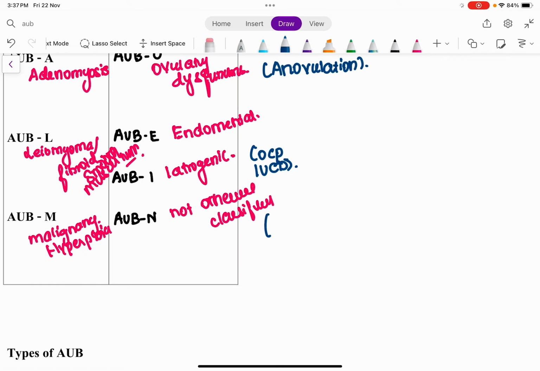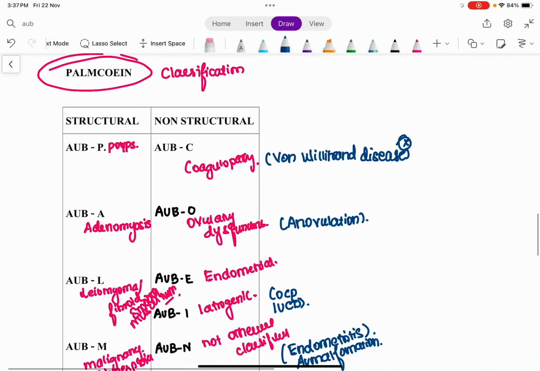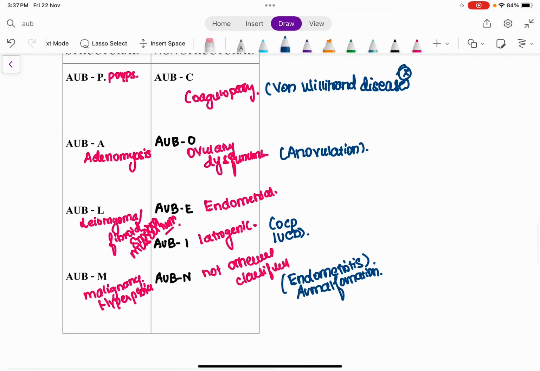We are not able to classify that, and the causes could be any kind of inflammation of the endometrium, that is endometritis, or it could be any AV malformation as such. Clear? So these are the causes of abnormal uterine bleeding.